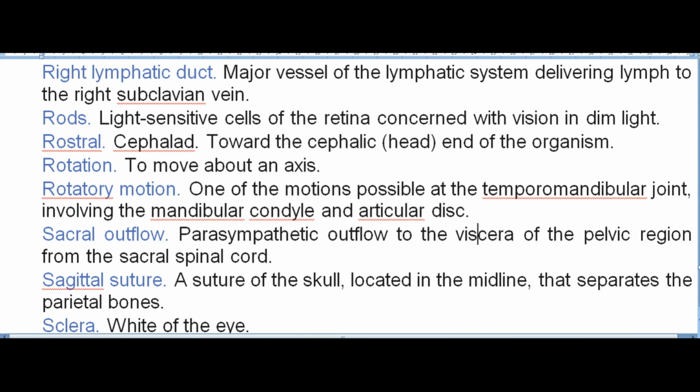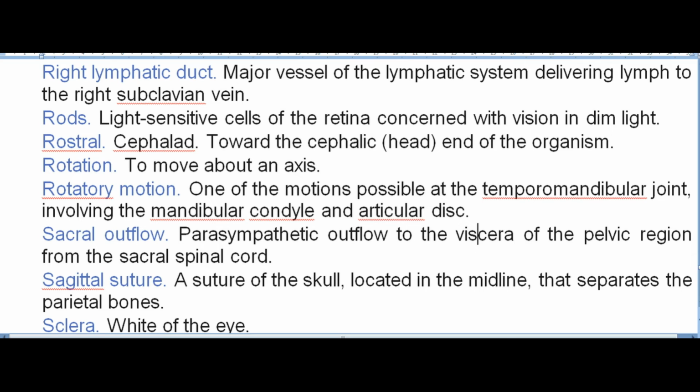Right lymphatic duct. Major vessel of the lymphatic system delivering lymph to the right subclavian vein. Rods. Light-sensitive cells of the retina concerned with vision in dim light. Rostral. Cephalad. Toward the cephalic, head, end of the organism. Rotation. To move about an axis. Rotatory motion. One of the motions possible at the temporomandibular joint, involving the mandibular condyle and articular disc. Sacral outflow. Parasympathetic outflow to the viscera of the pelvic region from the sacral spinal cord.